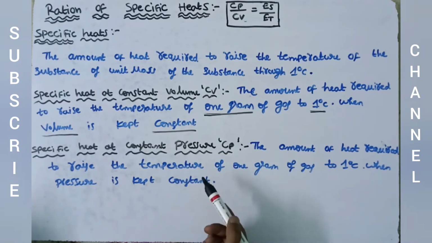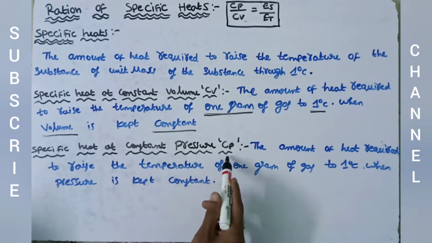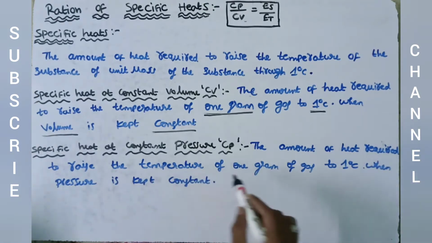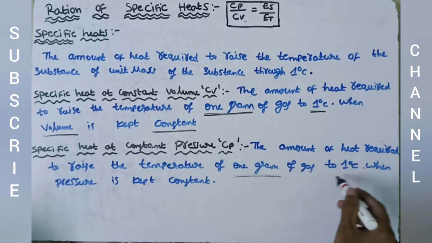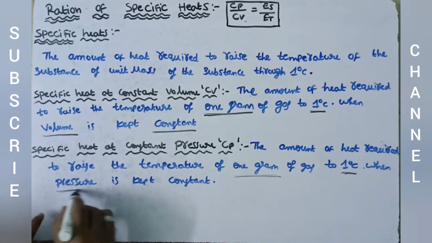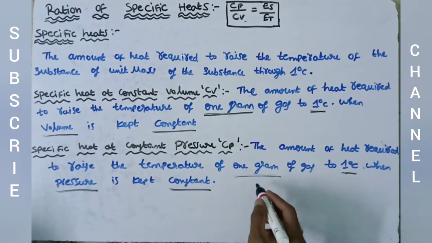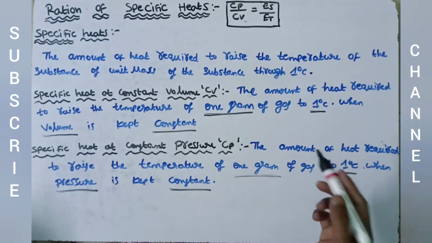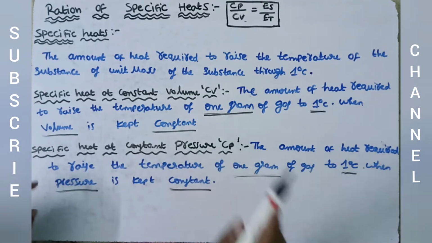Similarly, specific heat at constant pressure Cp is the amount of heat energy required to raise 1 gram of gas by 1 degree Celsius when pressure is kept constant.